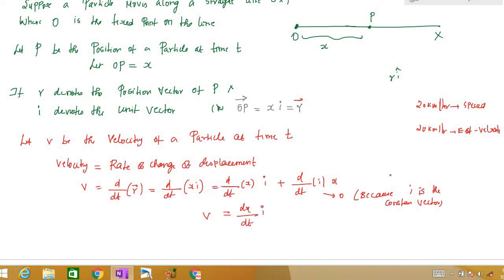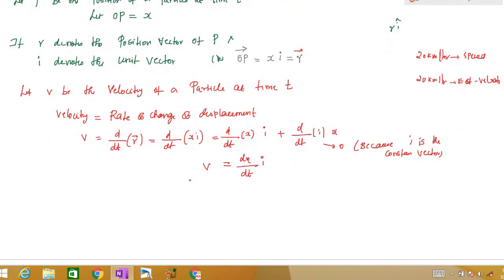So that's why I have said velocity is a vector quantity. This denotes the magnitude and this denotes the direction. But from the exam point of view, we will only find the magnitude. They will not ask for direction. So we will always write velocity as dx by dt, right? i is the direction, so we will fix velocity as dx by dt.